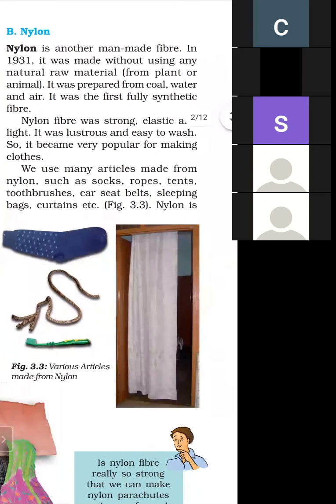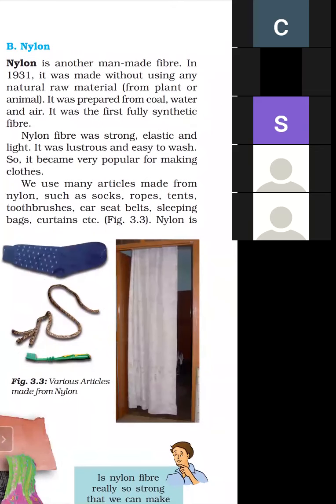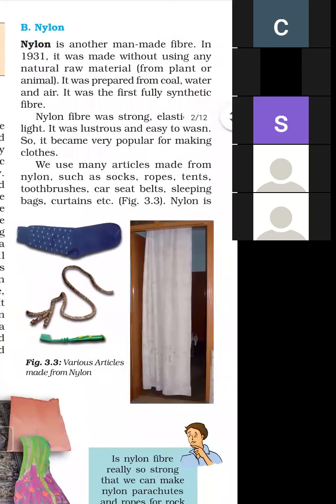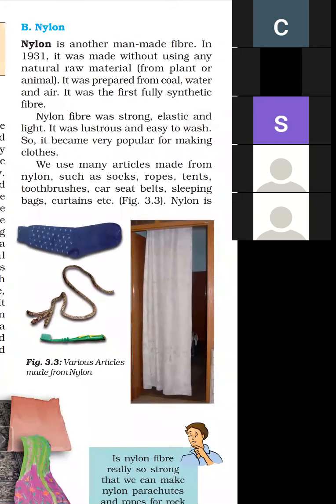And what are the characteristics of nylon fiber? It is very strong, very elastic, very light, very shining, and it can be easily washed. These are used for making clothes, and many items are made from nylon, just like socks, ropes, car seat belts, sleeping bags, and curtains.